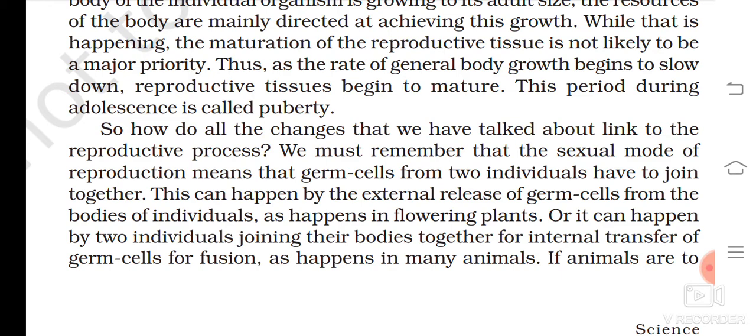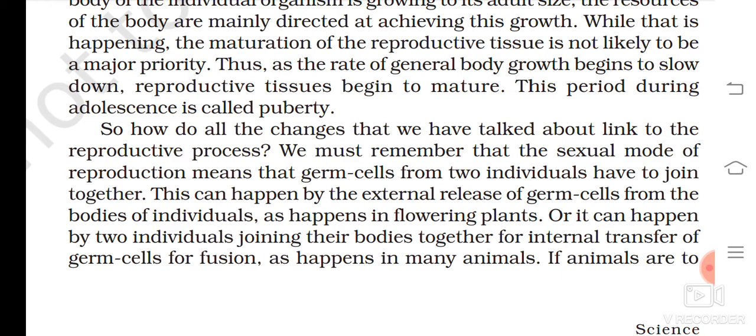So how do all the changes that we have talked about link to the reproductive system? We must remember that the sexual mode of reproduction means that germ cells from two individuals have to join together. This can happen by the external release of germ cells from the bodies of individuals, as happens in flowering plants.